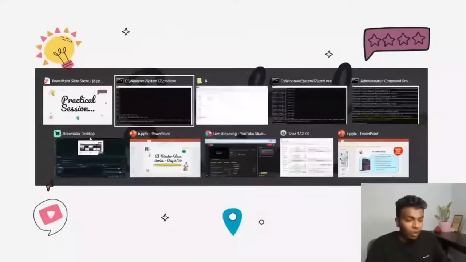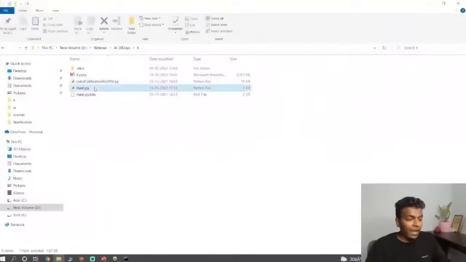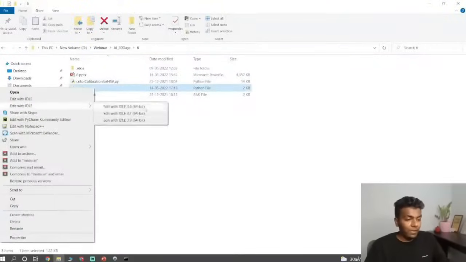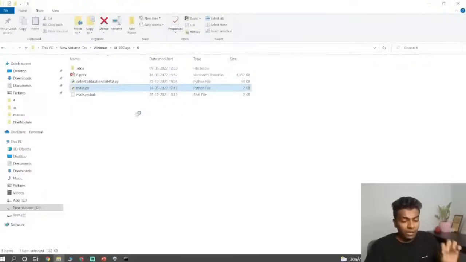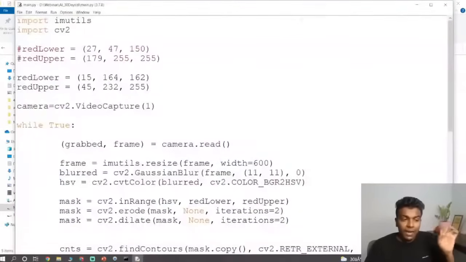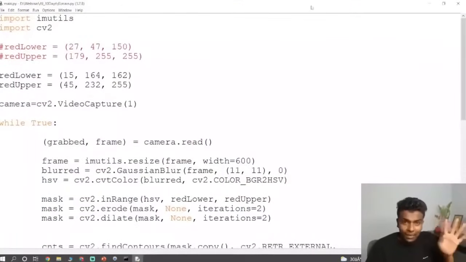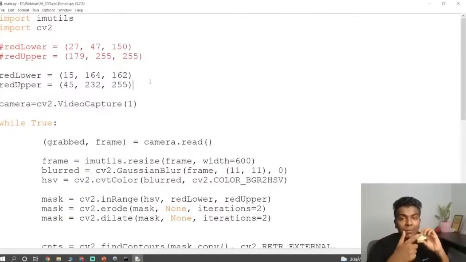Okay, so now let us go for the source code. I'll explain anyhow, in a simple way. What we are doing is tracking an object based on the color. First of all, we need to identify the color and convert it in the program, so that we can mask it and get only the color part. Once we have the color part, we need to draw the minimum enclosing circle around it, then find the center of this part and put a red color dot on it.